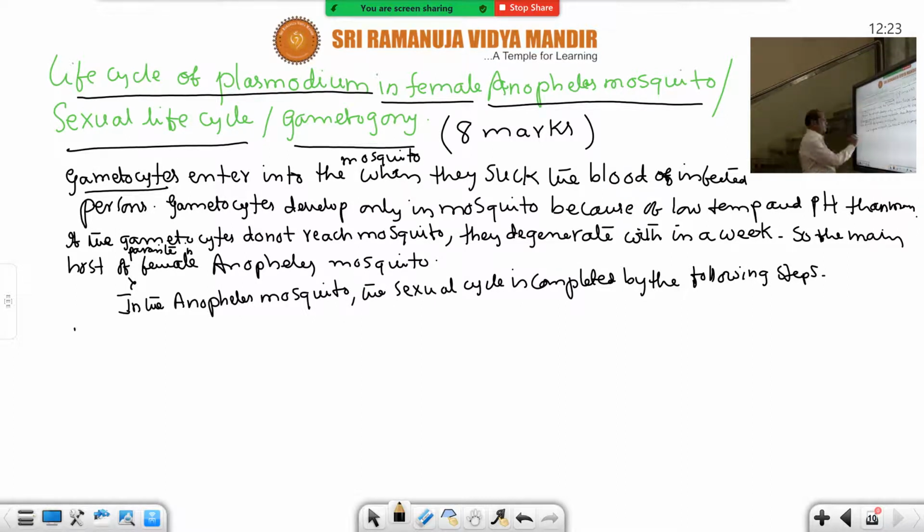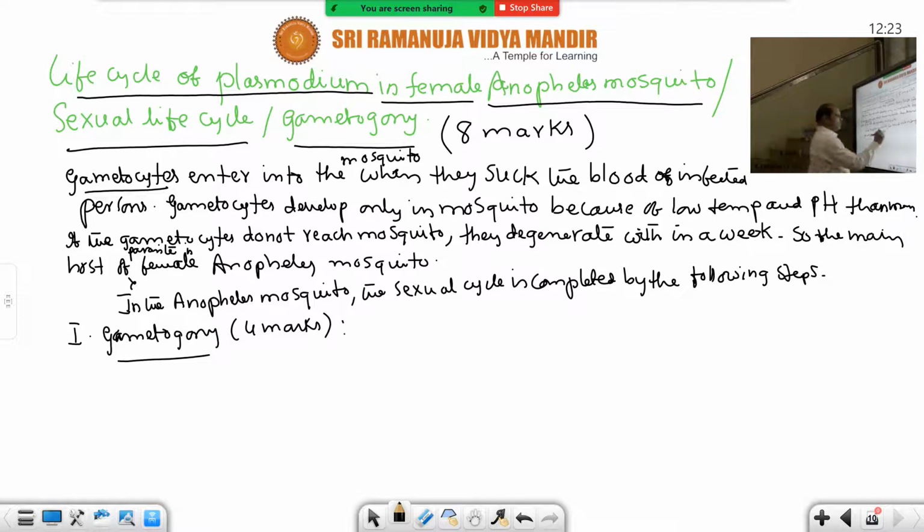So number 1 is gametogeny. This is also a 4 marks question. In this essay question, this heading is again a 4 marks question. So in the bracket you write down 4 marks also. Gametogeny, fertilization, formation of ookinete and oocyst, and sporogeny. These are the 4 steps.